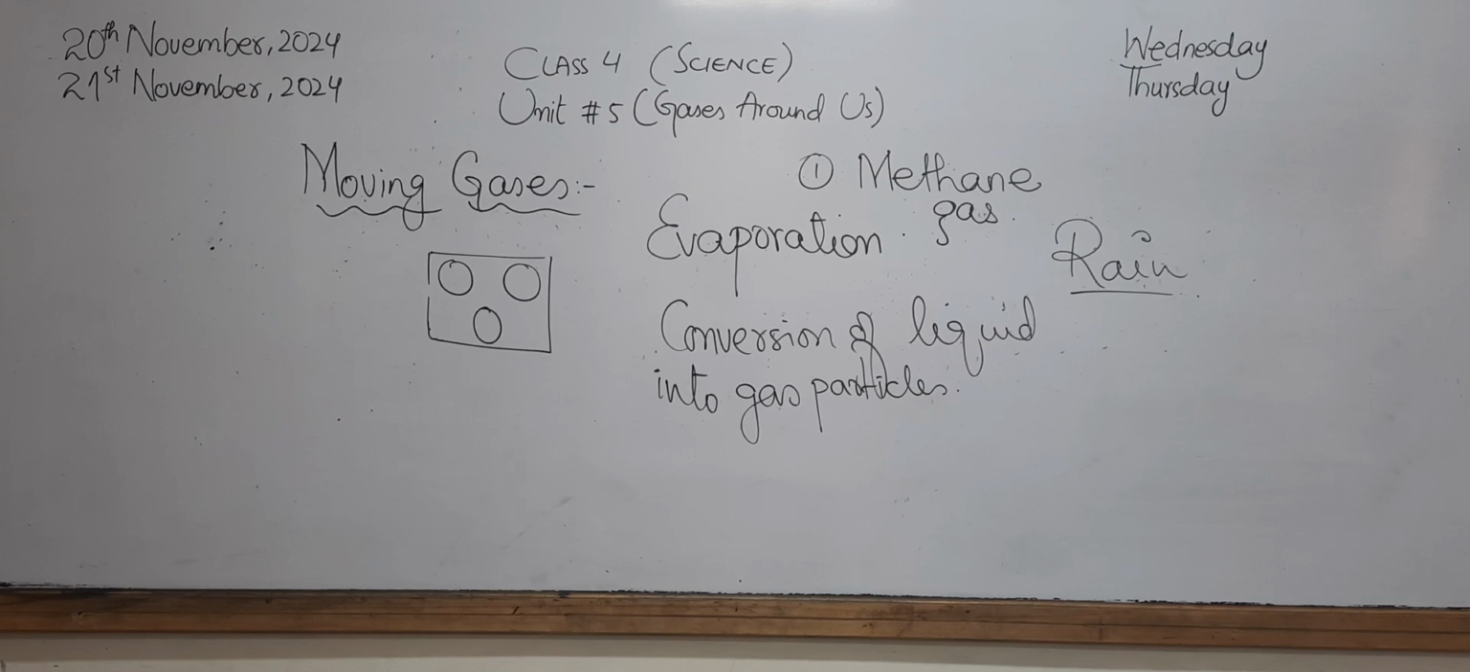We have done about the moving gases, that gases have the ability to move, because the particles of gases have a large amount of space between them. Whenever we use any liquid having a particular fragrance, it can move into the air, and obviously enter into our nose, and at that time the brain can tell us which type of smell it is.